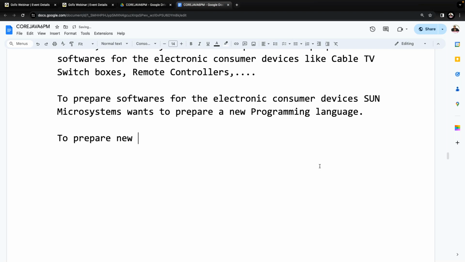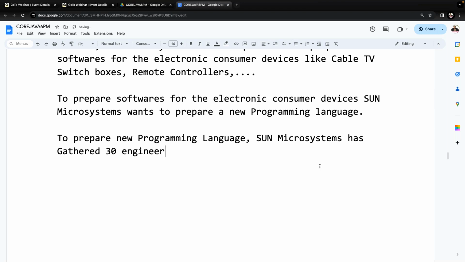To prepare the new programming language, Sun Microsystems gathered 30 engineers led by James Gosling and Patrick Norton. Right, sir? All of you understand it clearly?